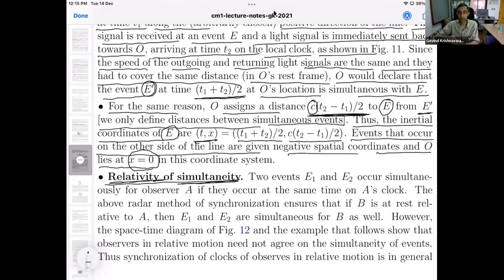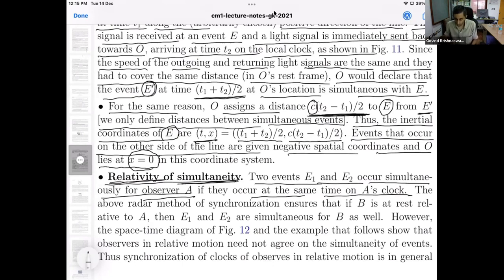So first of all, what do we mean when we say that two events are simultaneous? Well, we have to immediately say they are simultaneous according to some observer. Otherwise, the statement doesn't have any meaning. So two events, E1 and E2, occur simultaneously for observer A if they occur at the same time on A's clock. Okay. So you can use the Milne method to assign times to events.